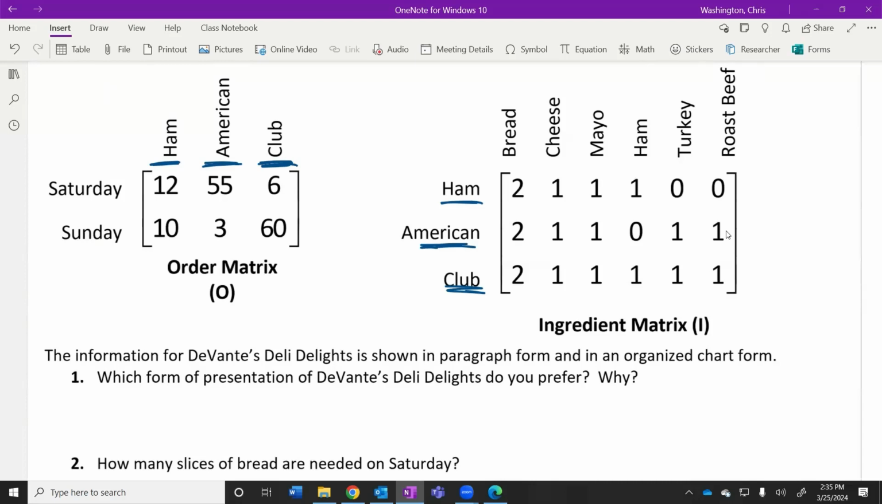The categories for the first matrix, not only do you have to have the same number of them, they have to line up. Ham, club, American. Ham, American, club, rather. They have to match. That's the only way we can multiply this. So when we multiply, we're going to do the order matrix times the ingredient matrix. Why? Because the columns of the first matrix have to match the rows of the second matrix.